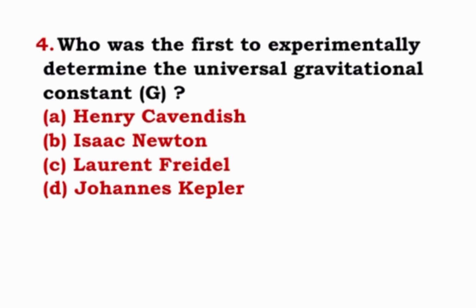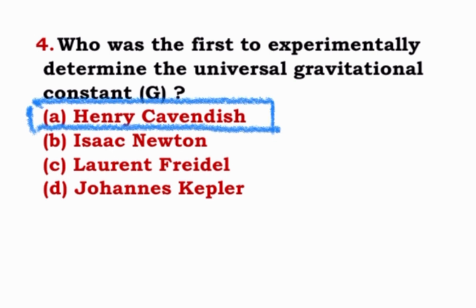Fourth question, who was the first to experimentally determine the universal gravitational constant G, capital G? Options are Henry Cavendish, Isaac Newton, Laurent Friedel, Johannes Kepler. Correct answer is Henry Cavendish. Henry Cavendish experimentally found the value of gravitational constant.